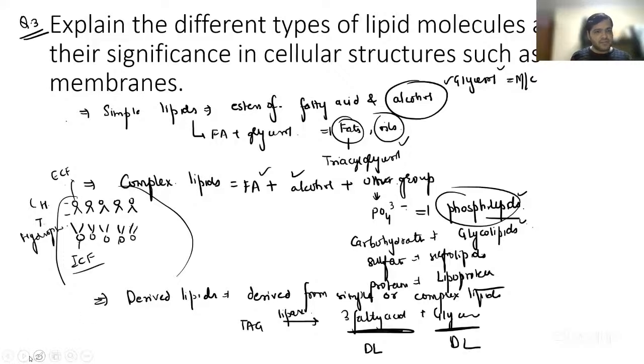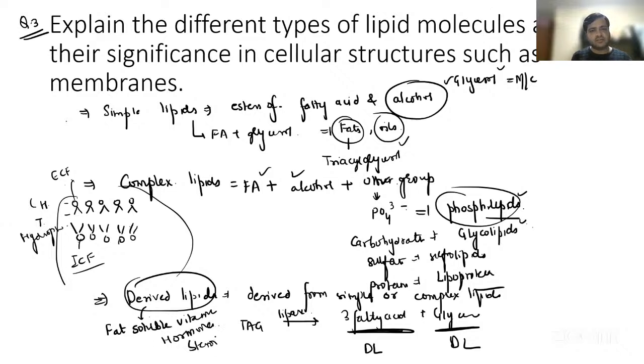Examples of derived lipids can be fat soluble vitamins. We can have hormones. We can have steroids. We can have ketone bodies, right? These are all derived lipids, right? So that is something you have to remember.